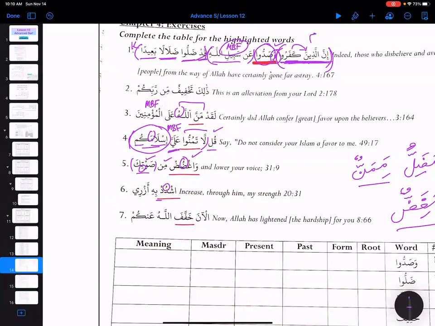So Ushdud is Bab Nasara here. The fail is anta, and bihi is MBF. What is azri? Strength. It can be maful. It takes the I sound because of the idafa fragment, the Ya.